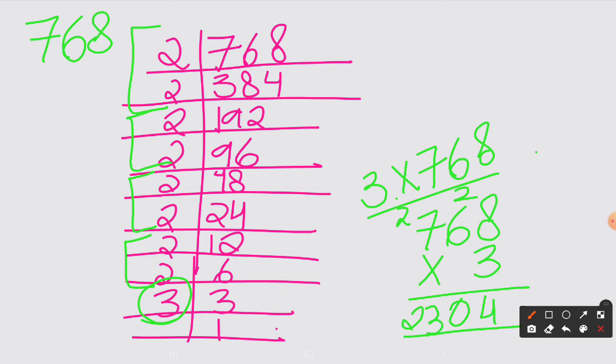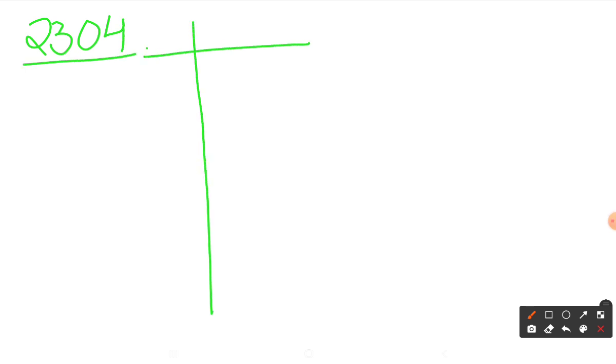Let me just find its square root. So we have 2304. Let's find the square root. Alright, so I'll do it by 2. I'll get 1152.